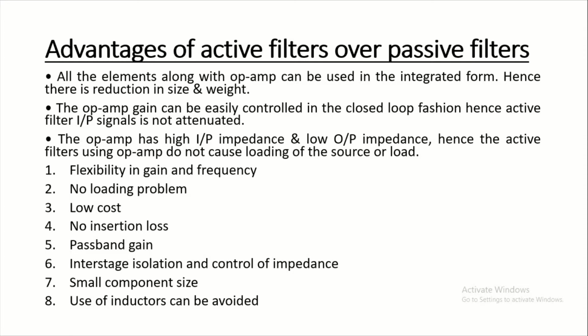Now, the first advantage is the flexibility in gain and frequency. In the passive filter, the input signal is attenuated while passing through the filter, but in active filters an op-amp can provide a gain. The input signal is not attenuated. In addition, the active filter is easy to tune, therefore easy frequency adjustment is possible. The gain can be easily controlled by changing the resistance in feedback or the input resistance. So there is flexibility in setting the gain and the frequency.